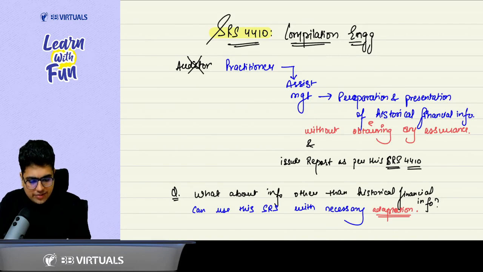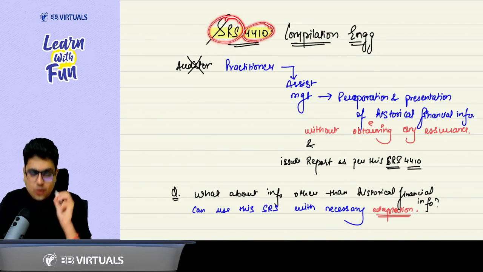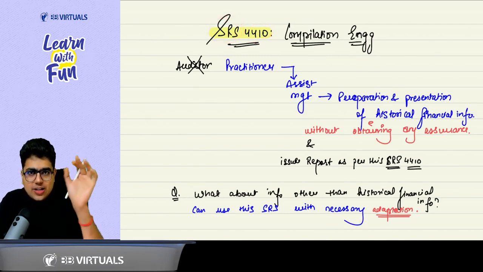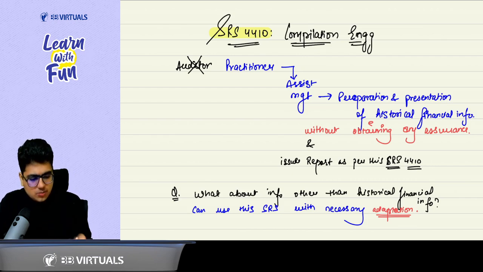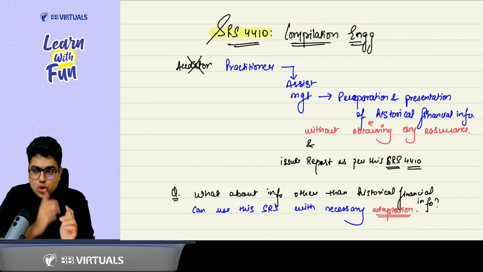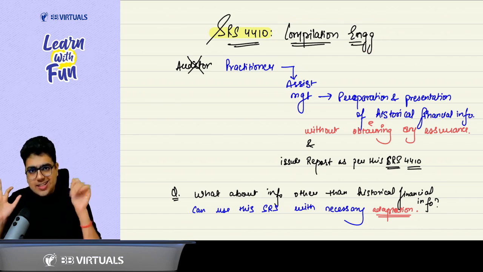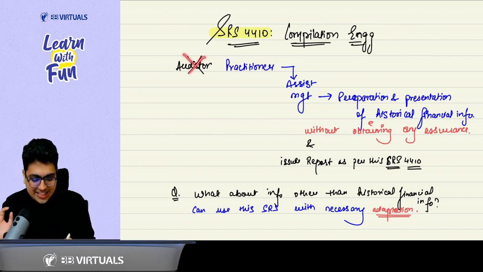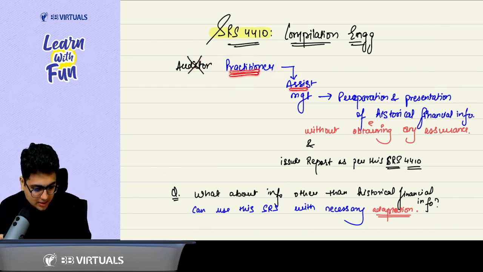Here we are going to revise SRS 4410. That means Standard on Related Services 4410, which talks about compilation engagement. In the compilation engagement, the auditor, practitioner, right? Not the auditor, but the word used is practitioner. Practitioner is required to assist the management.